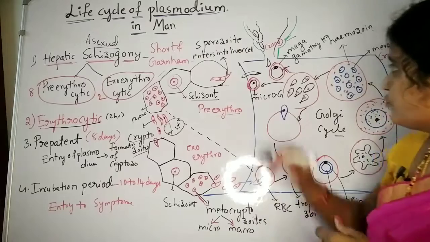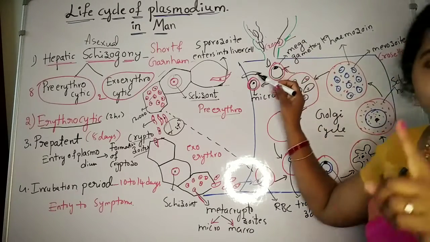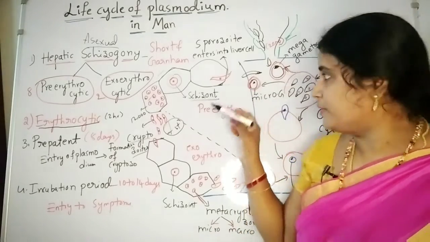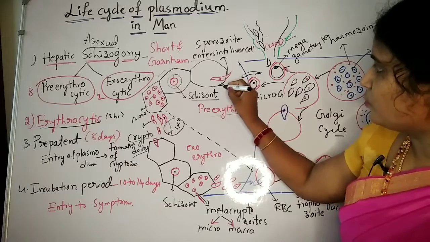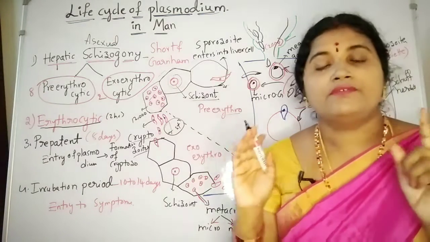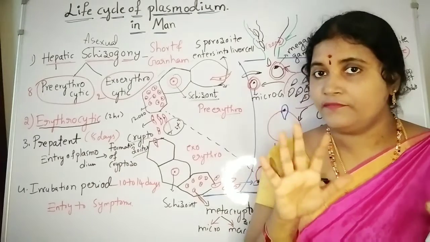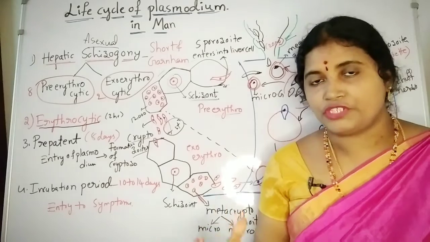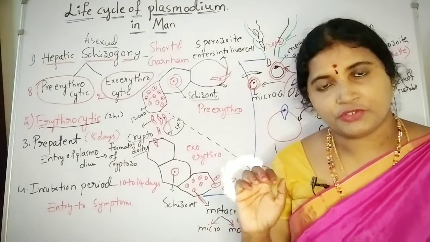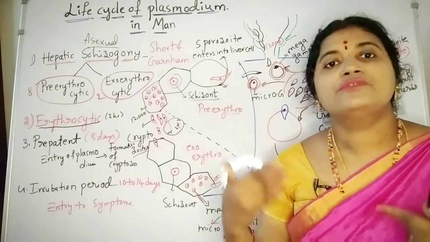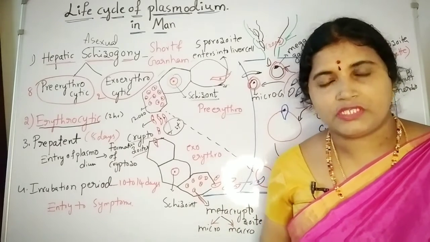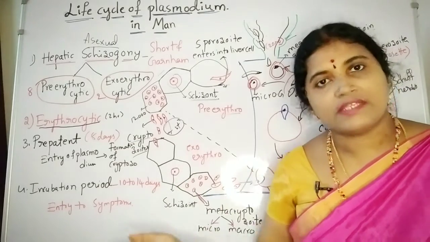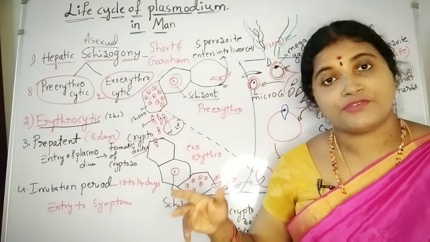First stage, the sporozoites, the infective stage of the Plasmodium, enter the human body and convert into trophozoites. Trophozoites are the feeding stages. It is eating everything from the liver cell and it attains the round shape. That round structure is known as schizont, and the schizont undergoes multiple mitotic divisions, known as schizogony. Schizogony means the schizont undergoes division.